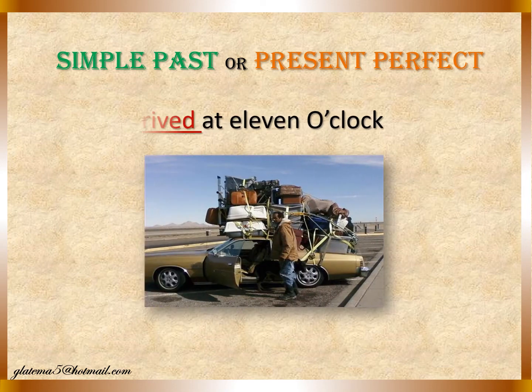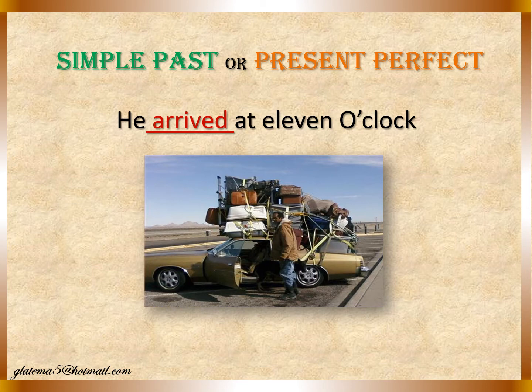Now, here we have another example. Wow, what happened to the car? It has a lot of bags. He arrived at 11 o'clock. Now here we say, he has just arrived. This is another use of present perfect. When something happened a few seconds ago, we say, has just arrived. We use just. So this sentence is in present perfect, and the first is in simple past.